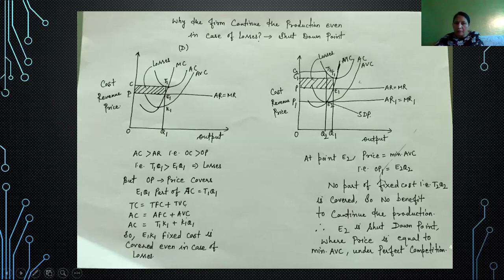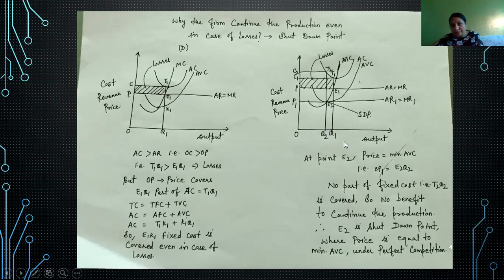The reason being, if it stops the production, even in that case it will have to suffer this much fixed cost. But by continuing the production, it can cover this much part of fixed cost also. So that's why even in case of losses, the firm continues the production. Now, where will the shutdown point be determined? Shutdown point is that point where price becomes equal to the minimum of average variable cost, as we observe in this diagram. This point is the shutdown point.